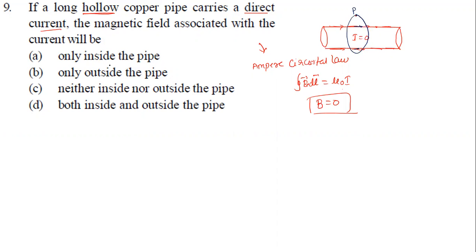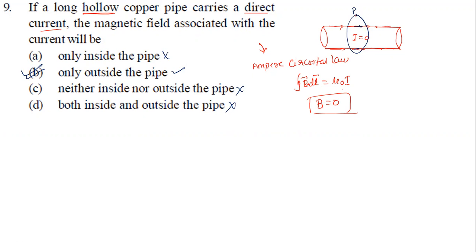Now look at the options. Only inside the pipe? No. Only outside the pipe? Yes. Neither inside nor outside? No. Both inside and outside? No. So what is our correct option now? D is the correct option. So it exists only outside for this.